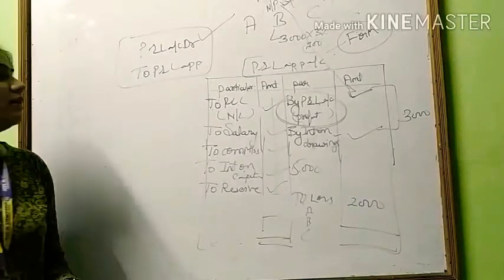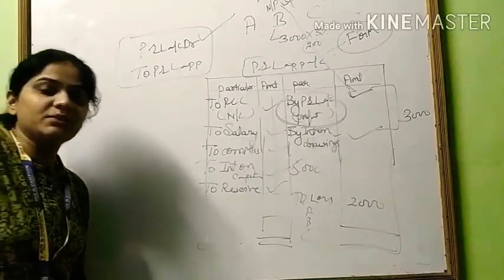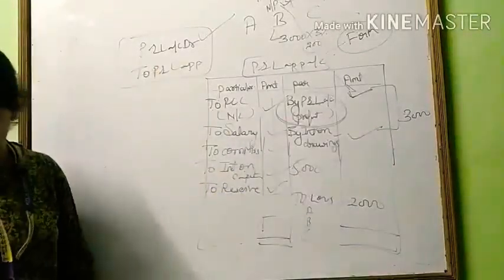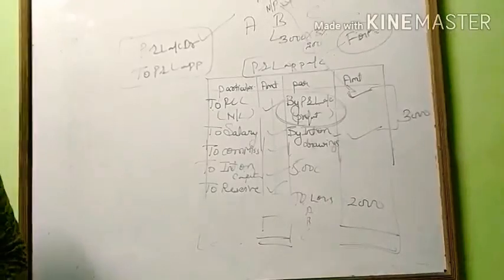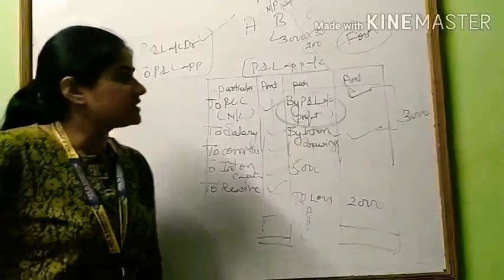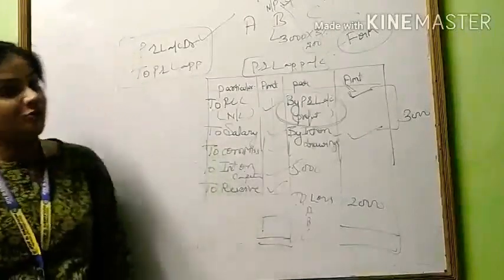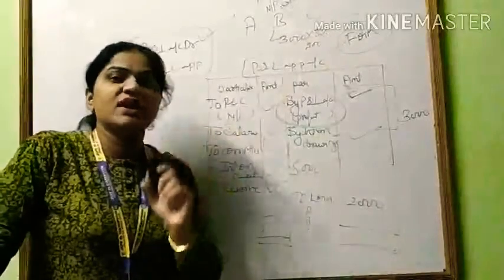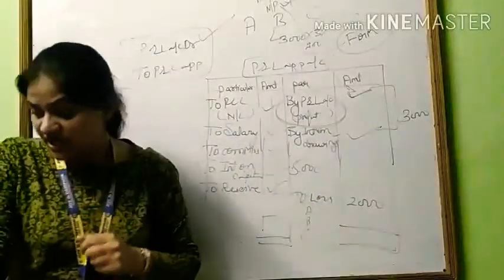Now I am reading the basic differences between the profit and loss account and the profit and loss appropriation account. First point of difference is stages. The profit and loss account is prepared after preparing the trading account, means after preparing the main account or basic account of a sole proprietorship, that is the trading account.